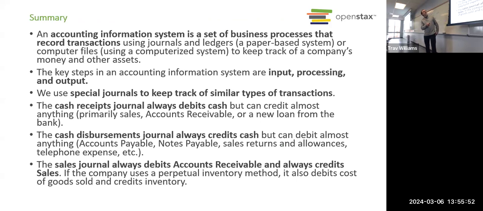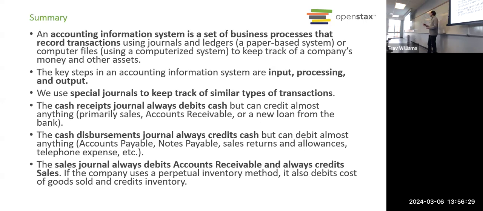All right, so let's summarize what we've learned here. We learned about accounting information systems, how we can use computers and even manual systems to manage the accounting process, which means taking inputs and turning them into outputs, right? In financial accounting, what is the primary output? What are we learning to do in this whole course? What are we trying to produce? Financial statements, exactly. That's the output that we're focused on.